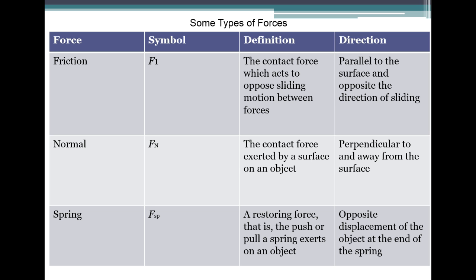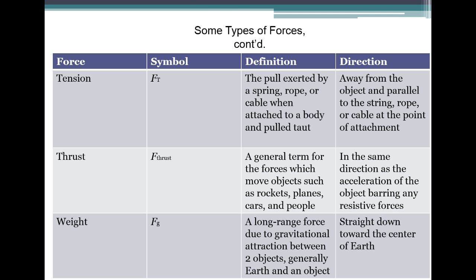So I want you to copy down this chart. These are the forces that we will be continuing to talk about: friction, normal, and spring. These are all various kinds of forces with their symbols, their definition, and their direction. In the second slide, you see tension, thrust, and weight, and these are those that we have already talked about, as well as some that we will continue to talk about as we move along into the second and third laws of motion, and eventually into aerodynamics.